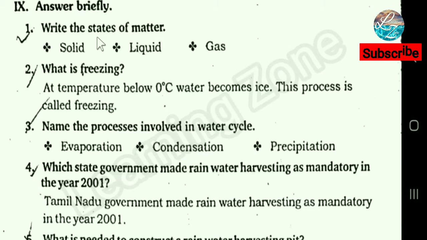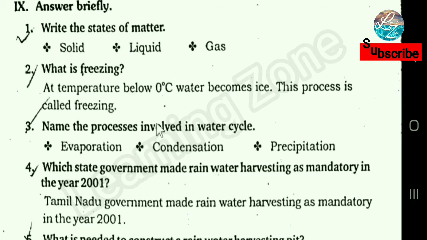4th Standard Science Term 2 Lesson 2 Water. Answer the following. Roman letter 9. Answer briefly. Write the states of matter: solid, liquid and gas. What is freezing? At temperature below 0 degrees Celsius, water becomes ice.